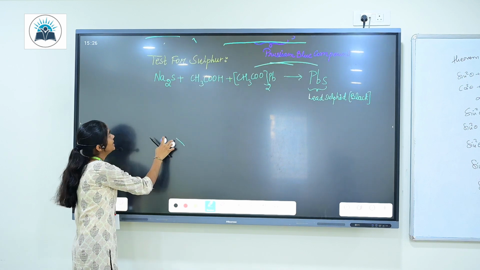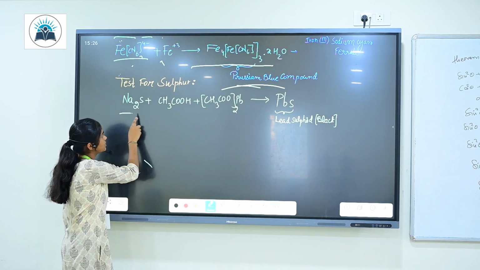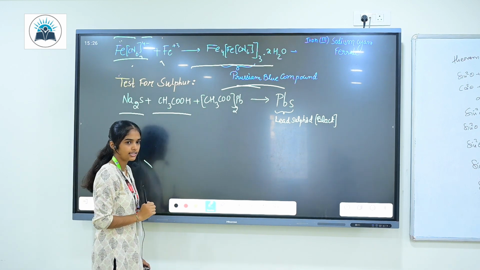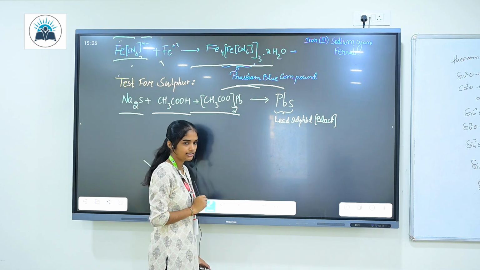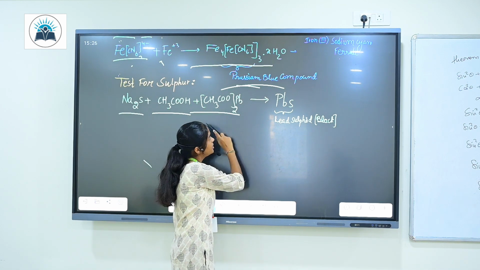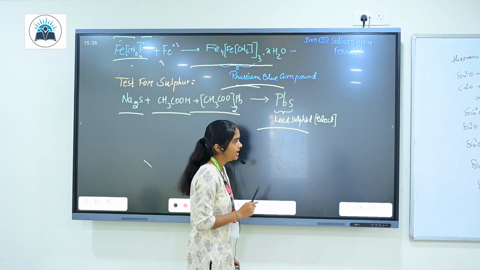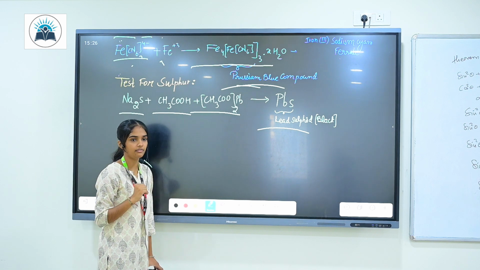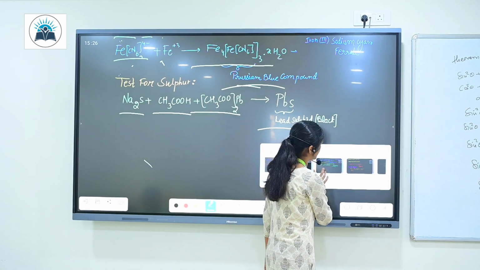Nitrogen in it. Now let's go for the test for sulfur. Test for sulfur, similarly, we are going to take the sodium fusion extract. We are going to acidify it with acetic acid, that's CH3COOH, and add lead acetate. When you do these reactions, you get a compound called lead sulfide, and this lead sulfide is a black colored compound which indicates the presence of sulfur in it. Okay, so you understood what's the test for sulfur.